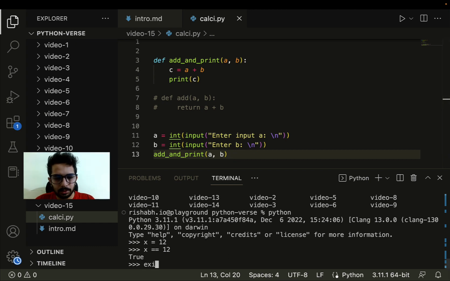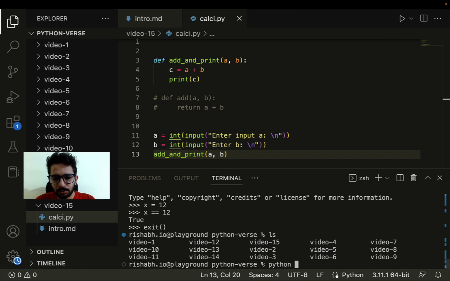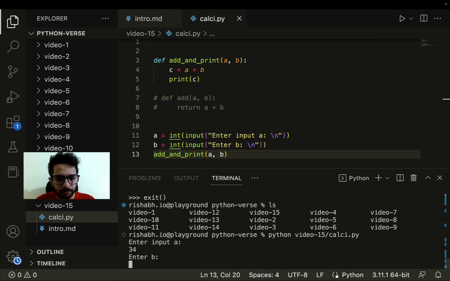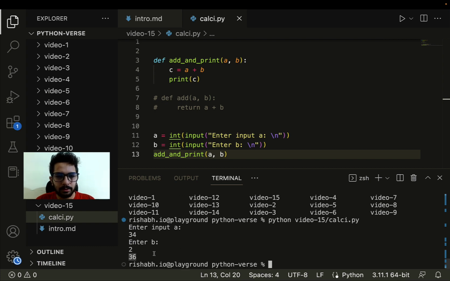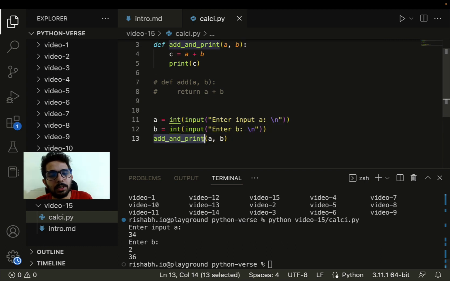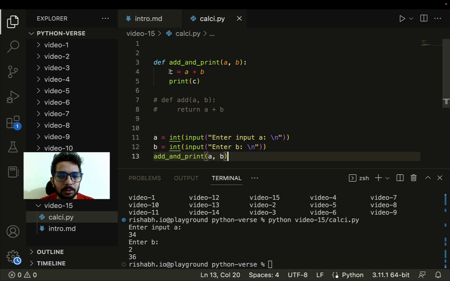Cool. Let me just exit out of here, and let's go ahead and call python video 15 kelsey.py. Enter input a, let me add 34, enter input b, let me add 2, and 36 is the result. As you can see, when we call this function and pass a and b, this is what gets executed.